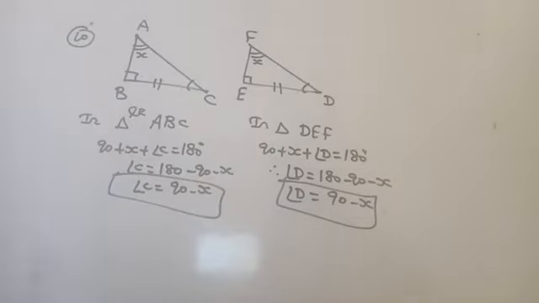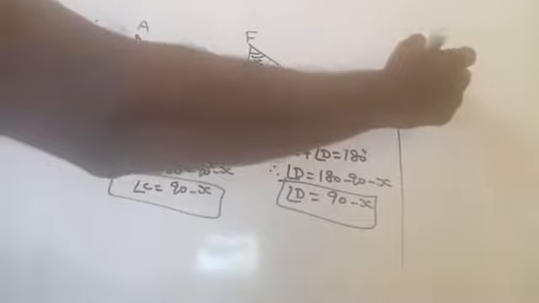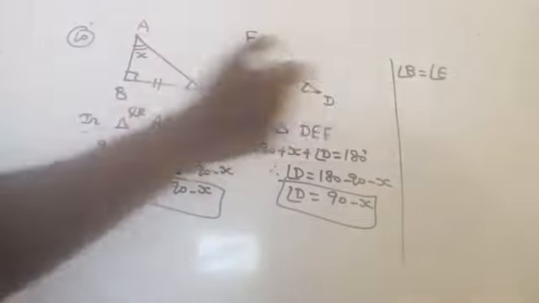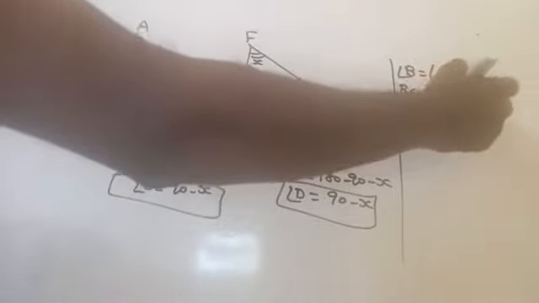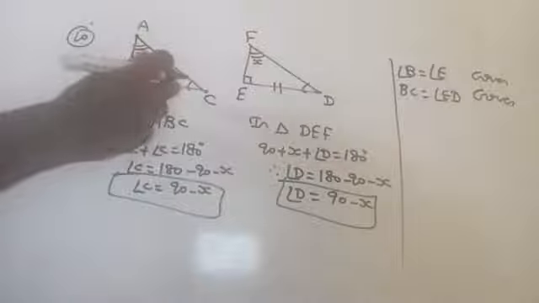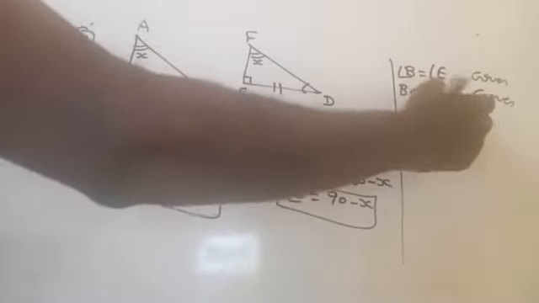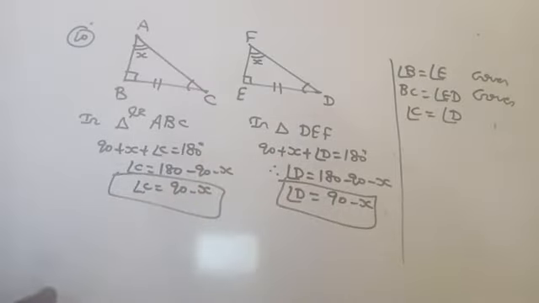Now, by which congruence criteria can we say that these two triangles are congruent? Angle B equals angle E. Are you getting there? Then BC equals ED, it is given. Here, angle C equals angle D. We proved it here because both angles are 90 minus X.